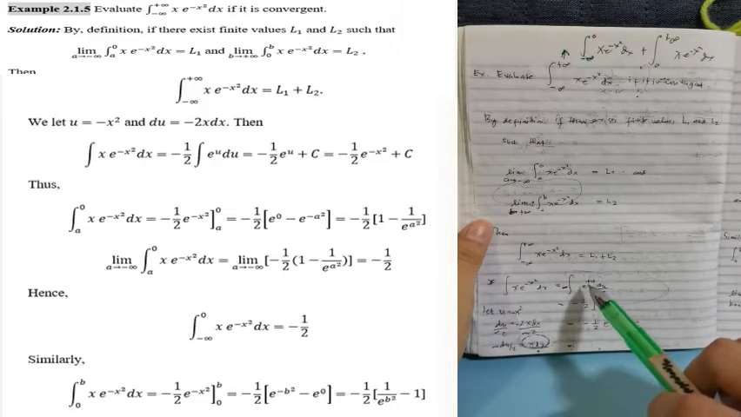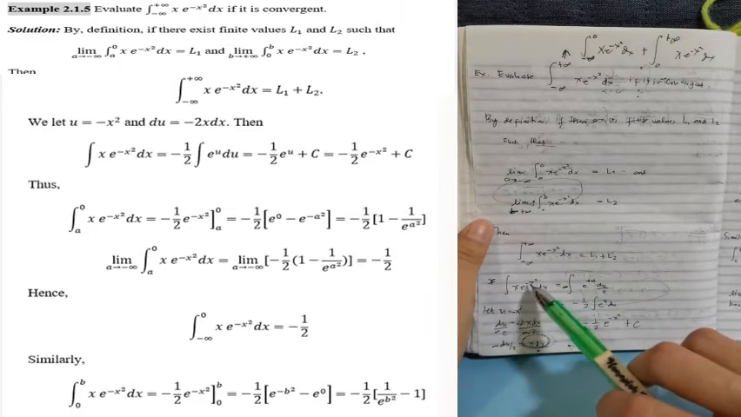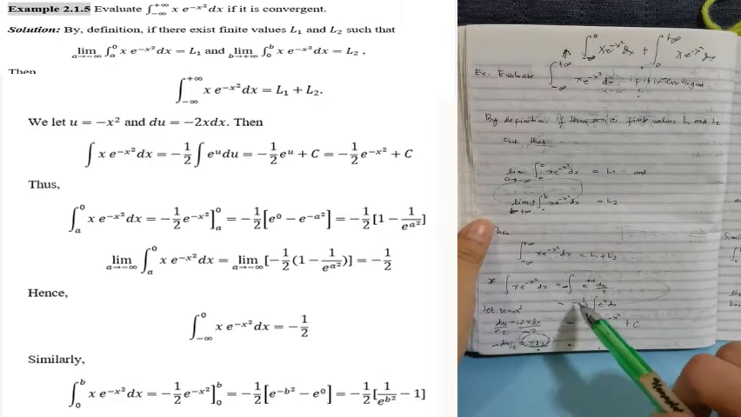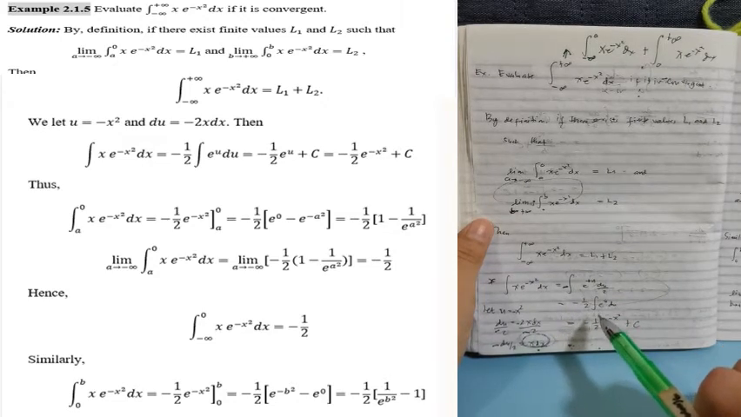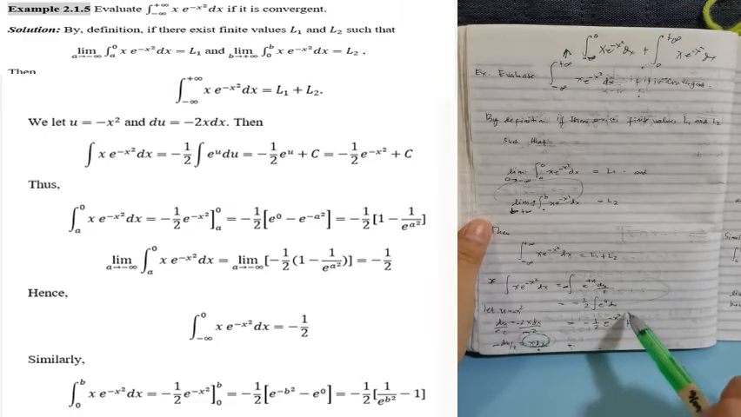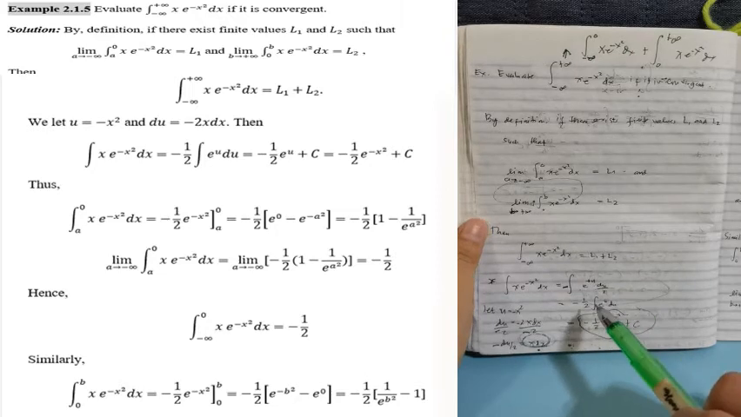So we have e to the power of u, because we said u is negative x squared. So we can factor out the 1 half. So we have negative times 1 half is negative 1 half. The integral of e to the u du is negative 1 half e to the power of negative x squared plus c. So this is what we will take the limit of.